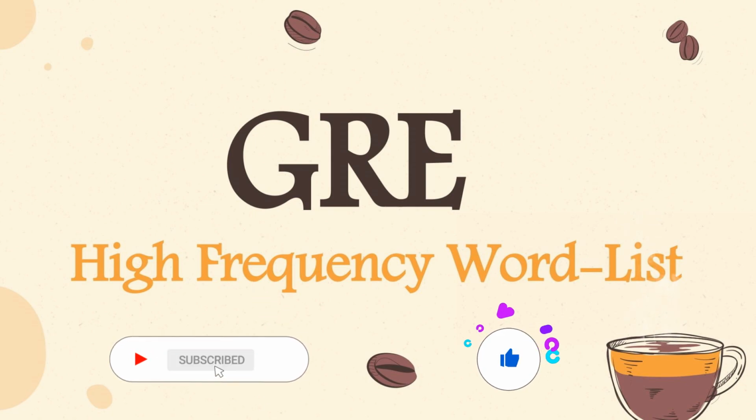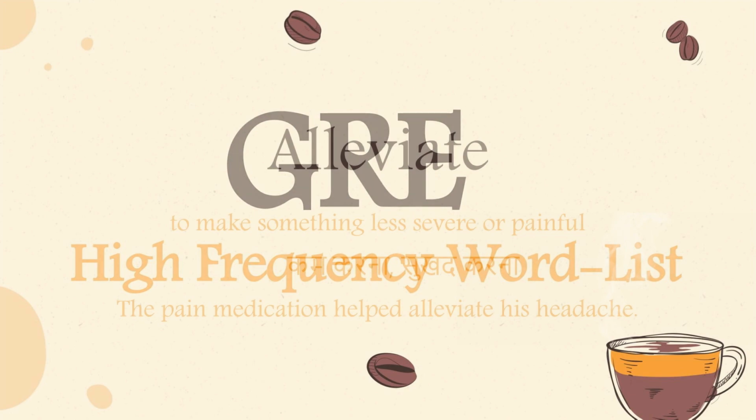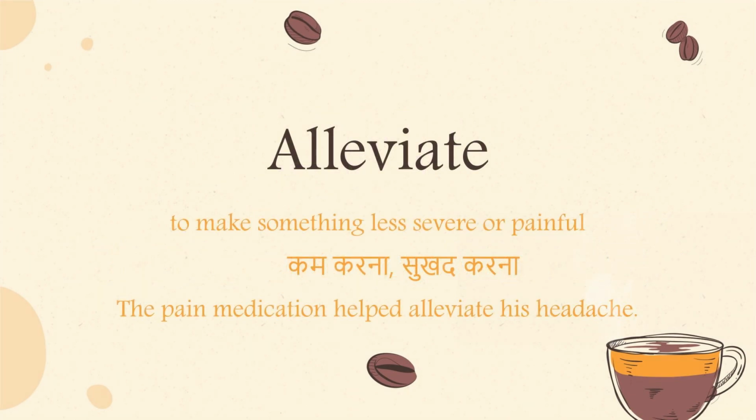In this video, we are going to be discussing the high-frequency GRE words starting with the letter A. The first word on our list is alleviate. Alleviate means to make something less severe, painful, or difficult. For example, the pain medication helped alleviate her headache.